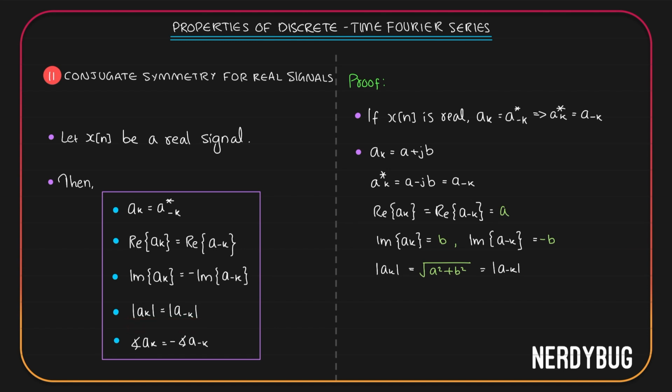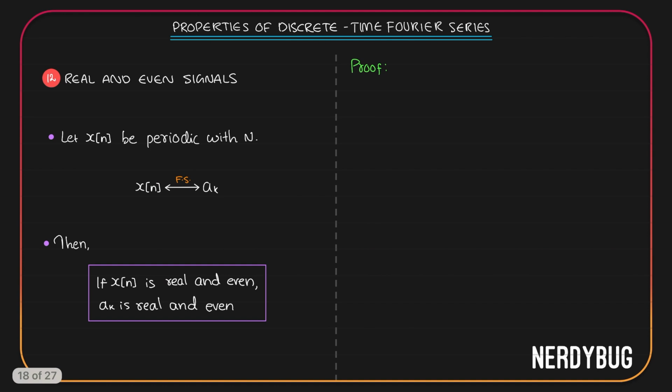The next thing is phase. Phase of ak will be tan inverse of the imaginary part divided by the real part. Phase of a minus k will be tan inverse of its imaginary part, minus b, divided by real part a. Tan inverse of minus b by a is minus tan inverse of b by a. So we can say phase of ak is negative of phase of a minus k, which is what we have written over here. Let's go to the next property.